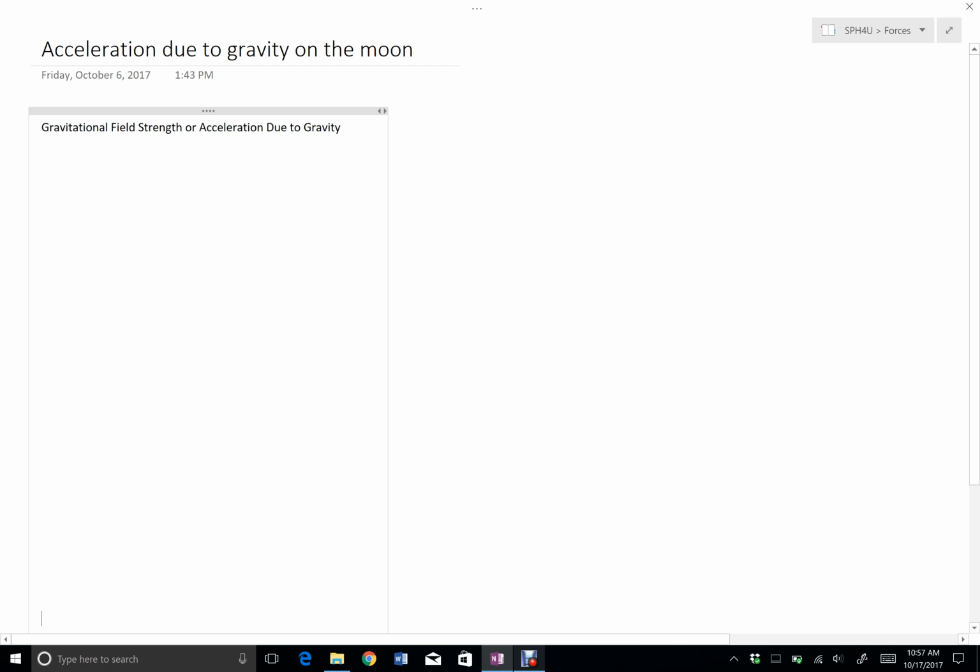Okay, there's two different ways to look at acceleration due to gravity or gravitational field strength. Acceleration due to gravity recognizes that since the force of gravity is proportional to mass and acceleration is inversely proportional to mass, those two factors will cancel out, and every time something is accelerating in the same gravitational field, it will have a constant acceleration that doesn't depend on its mass.